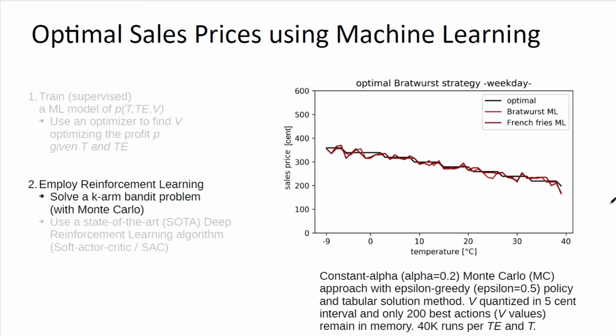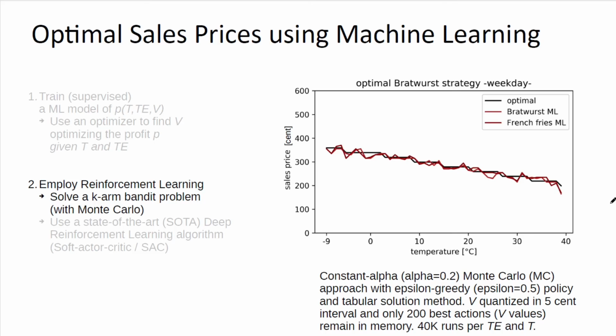Let's employ our Monte Carlo method. Here is a constant alpha Monte Carlo method with alpha 0.2 and the epsilon greedy policy with epsilon 0.5. We use a tabular solution method. For this we quantize the possible values of our sales prices into 5-cent intervals, and we only keep the 200 best estimates of Q, our action value function, in memory.